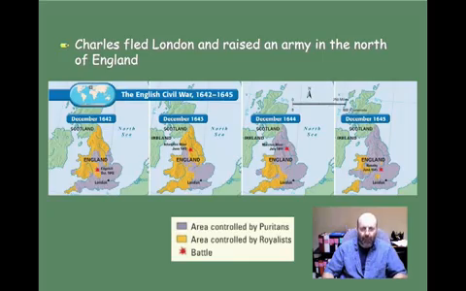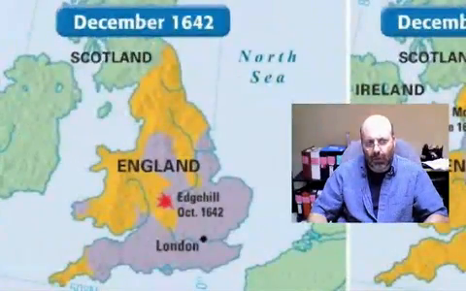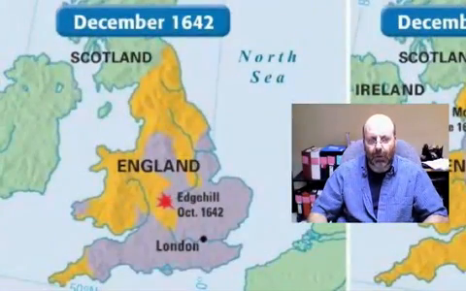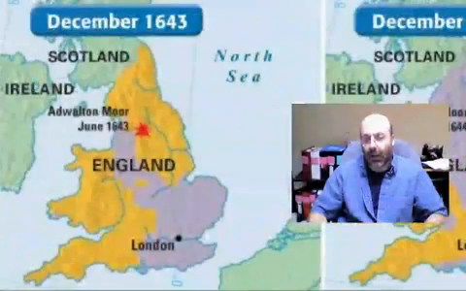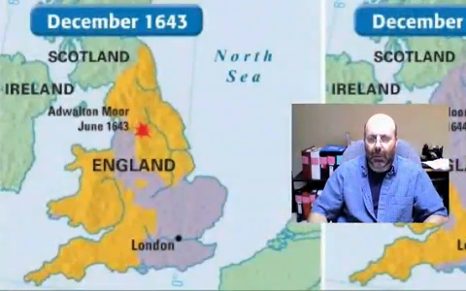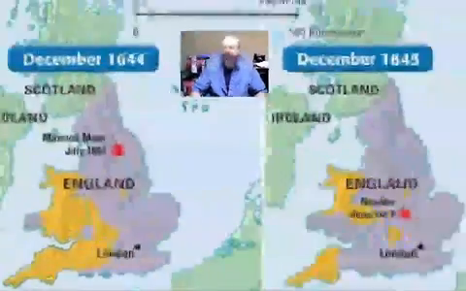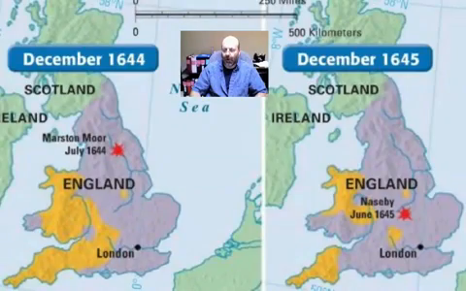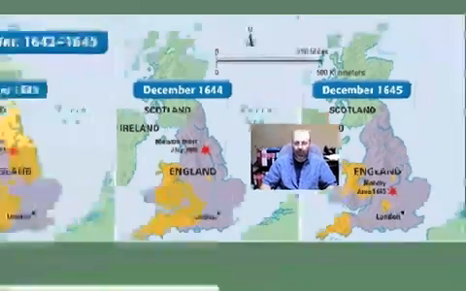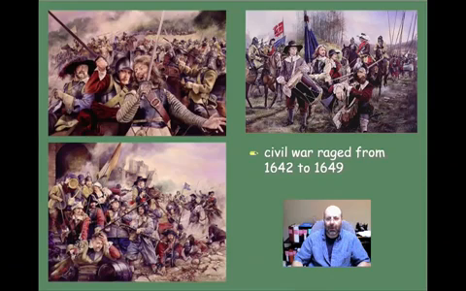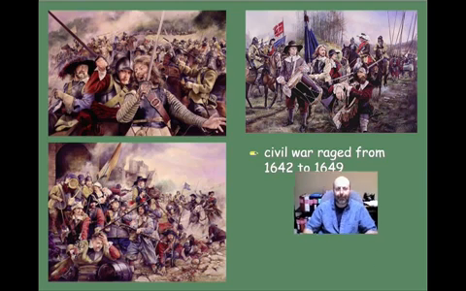And based on this map, you can see in 1642 it's a simple sort of split between the north and the south. And again, it looks like the king is gaining some upper hand in 1643, but by 1644 and 1645, the king's forces are pretty much being defeated. Okay, and here's some images of what the battles might have looked like. Again, these are artist renditions of the conflict. Right, so again, it raged from 1642 to 1649.